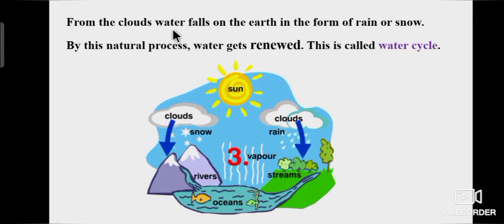From the clouds, water falls on the earth in the form of rain or snow. By this natural process, water gets renewed. This is called the water cycle. So, on earth, water evaporates to form vapor and vapor forms clouds. Then it returns as rain. It's called the water cycle.